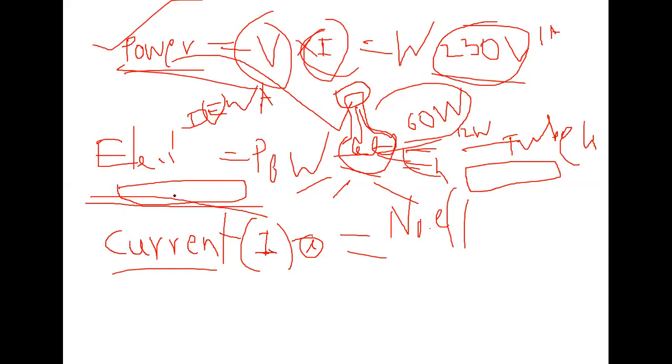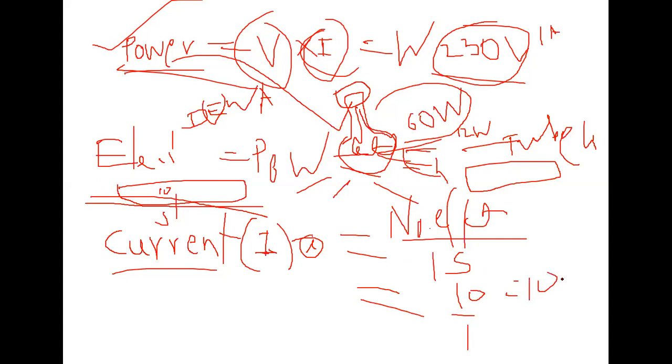For example, maybe 10 electrons are flowing in 1 second. This is known as the current. 10 electrons flowing means 10 by 1 second, which is 10 amperes. The current is represented by the capital letter A.